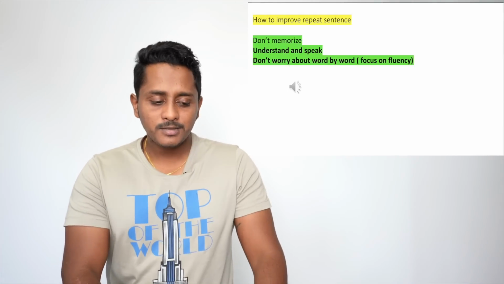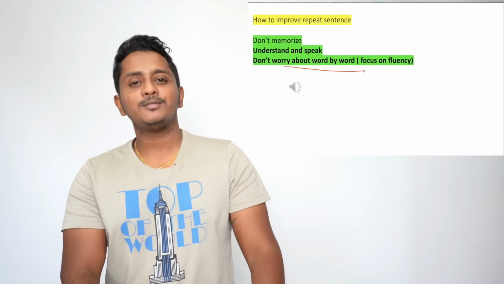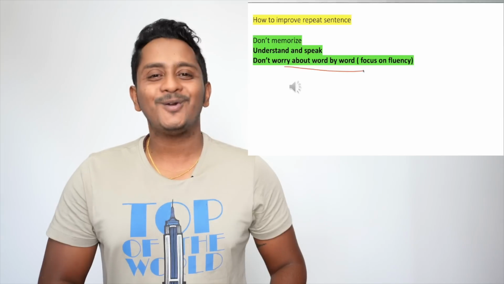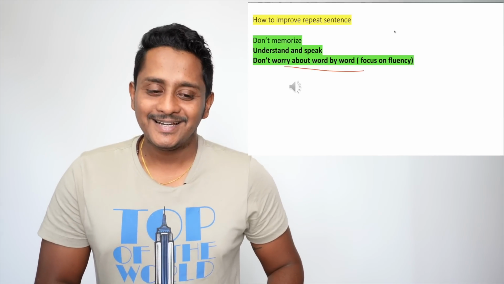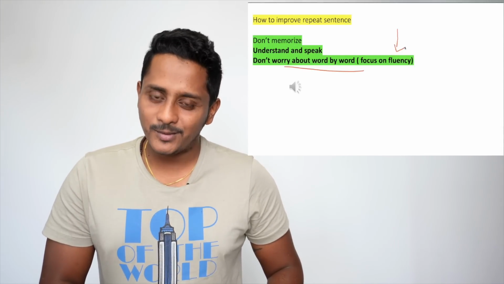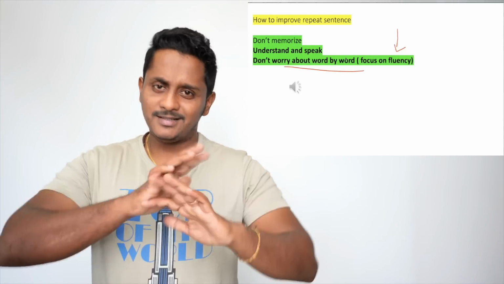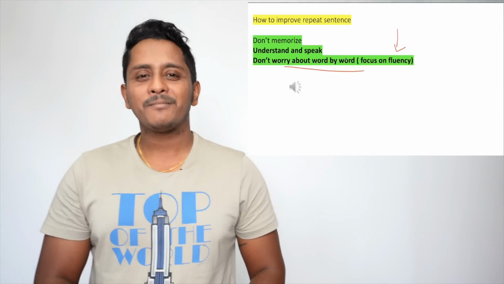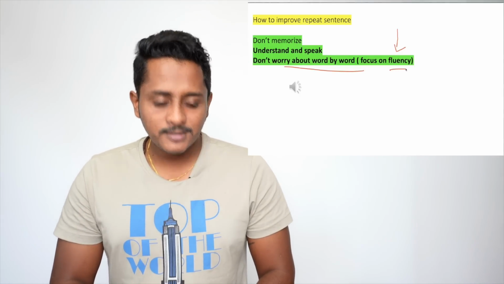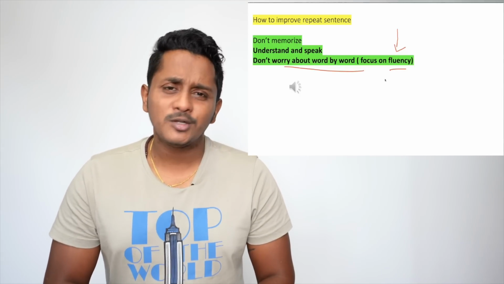So the idea is very simple. If you worry too much about the content, you cannot focus on the fluency. If you worry only about the fluency, you cannot focus on the content. The other way, but content is not a priority. So focus more on the fluency. Don't worry too much about the content.